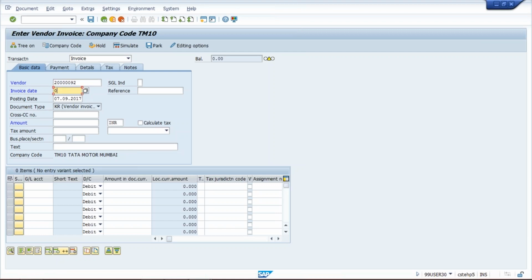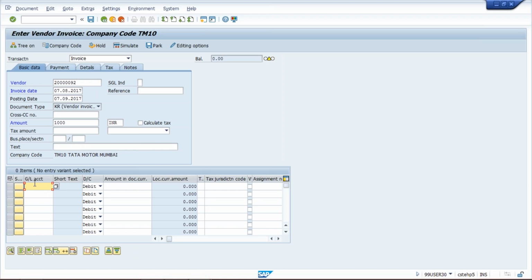And then invoice date, I'm going to give today's date itself, and posting date. The difference I'll explain from next session onwards once I cover terms of payment. There I'll explain in detail. Right now we simply have to check how to post an invoice. Still we have lots of things to cover, so one by one, several things will be added here. Now amount I have given, let's suppose 1000.